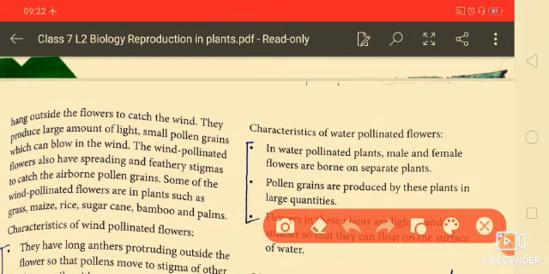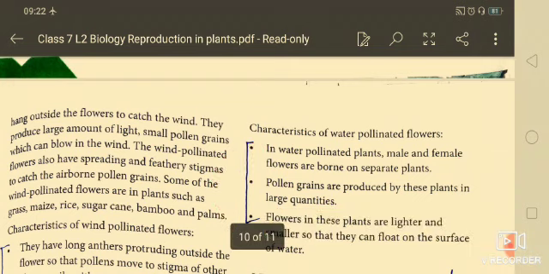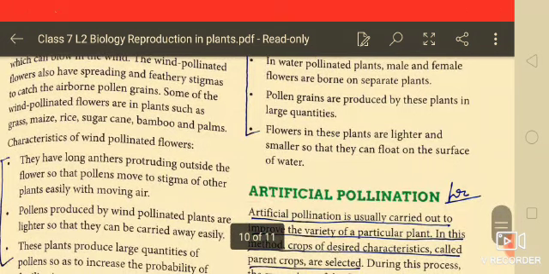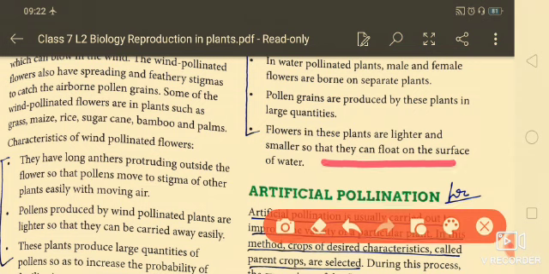In water-pollinated plants, male and female flowers are borne on separate plants, and pollen grains are produced by these plants in large quantities. The flowers in these plants are lighter, so that they can move from one place to another, and smaller, so that they can float on the surface of the water.